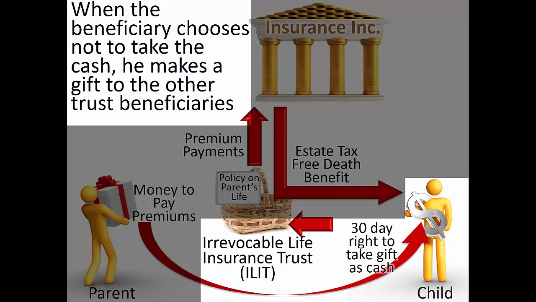This means that failing to exercise the right to immediately withdraw the money results in a gift benefiting others. Once again, the same problem arises here because the gift to the other ILIT beneficiaries is not a present interest gift. As before, these beneficiaries must wait until the death of the insured to receive benefits from the expired withdrawal rights. Because the choice not to use the powers is not a present interest gift, the annual present interest tax exclusion will not apply, causing the gift to reduce the crummy power holder's gift and estate tax exemption.